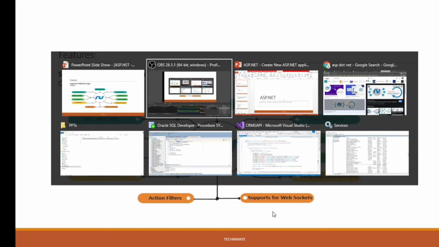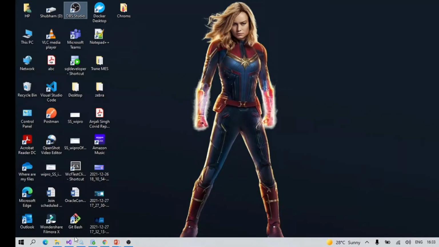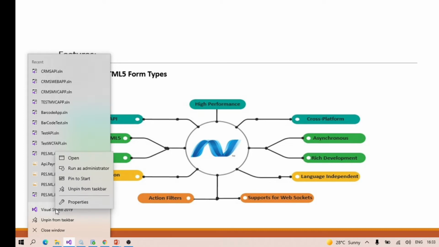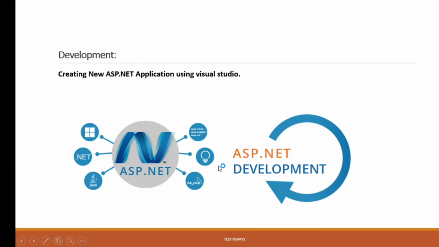Let me jump into Visual Studio. We are using Visual Studio 2019, and I'm opening it as administrator.